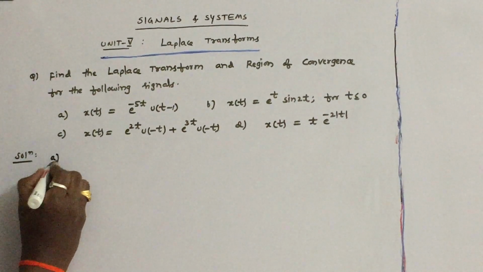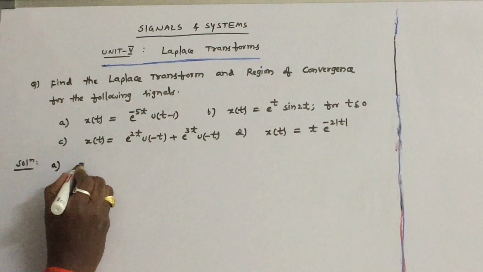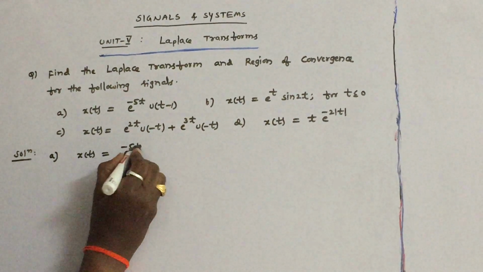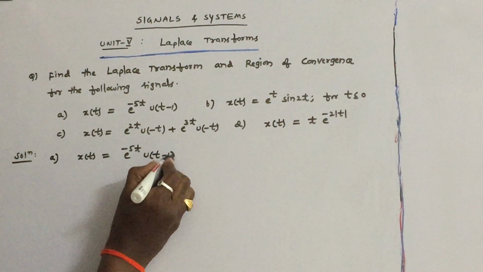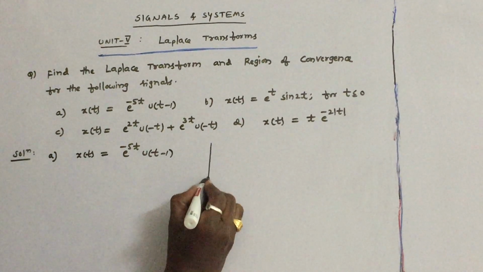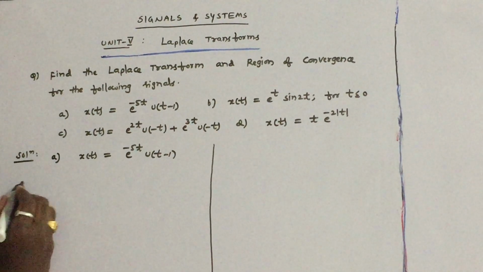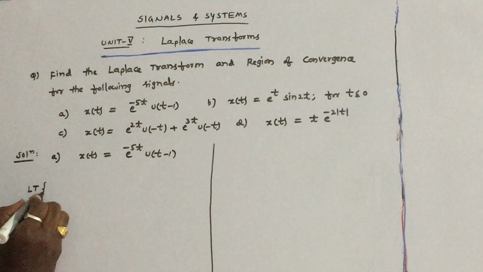First, let us say what is x of t? In question A, x of t is given as x of t is equal to e power minus 5t into u of t minus 1. So first let us write the definition of the bilateral Laplace transform.